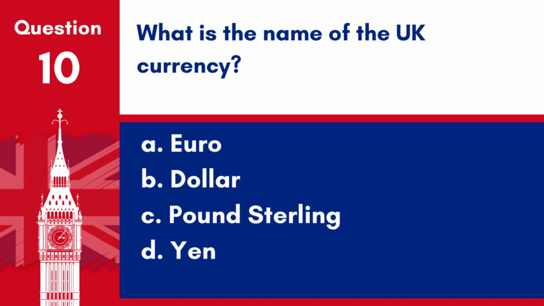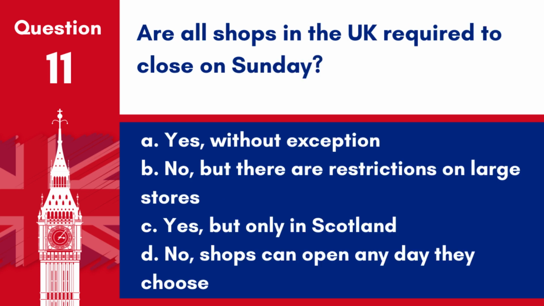Question 10. What is the name of the UK currency? A. Euro. B. Dollar. C. Pound sterling. D. Yen. Answer. C. Pound sterling. The currency of the United Kingdom is the pound sterling, symbolized as GBP.